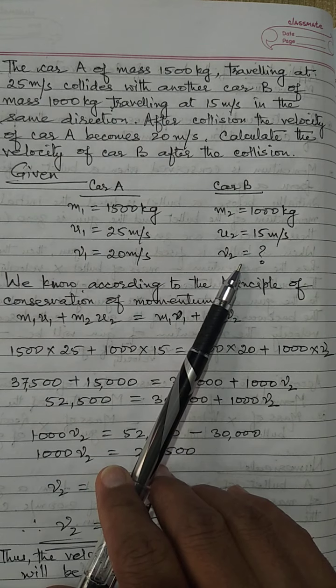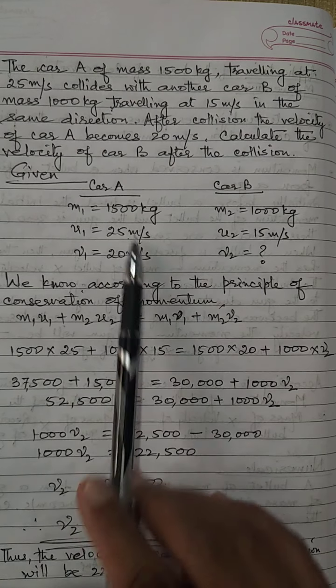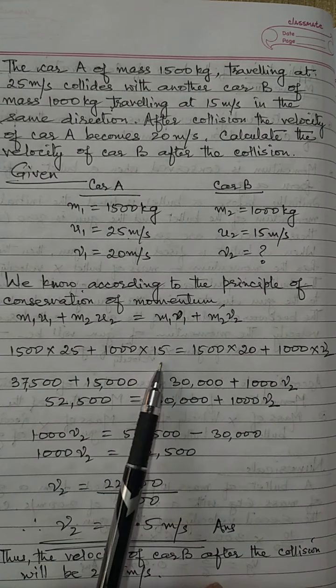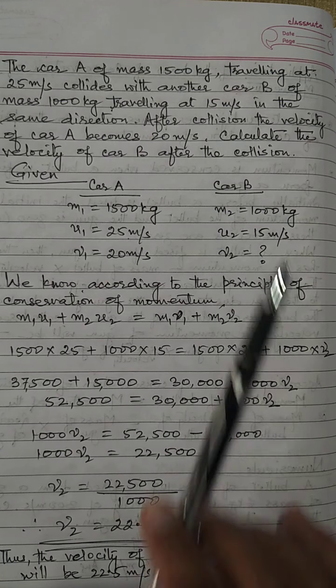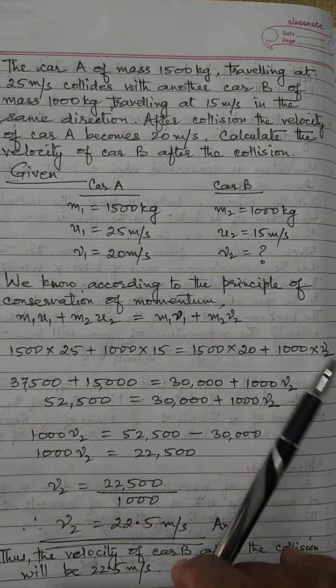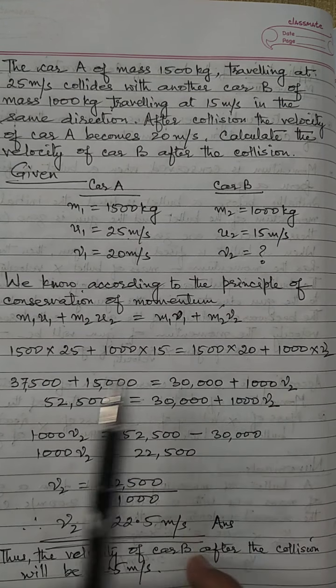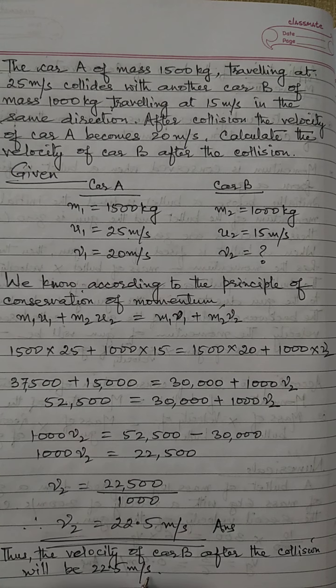We will get 1500 into 25 plus 1000 into 15 is equal to 1500 into 20 plus 1000 into v2, which is unknown. After solving we will get v2 is equal to 22.5 meter per second. So we can say the velocity of car B after the collision will be 22.5 meter per second.